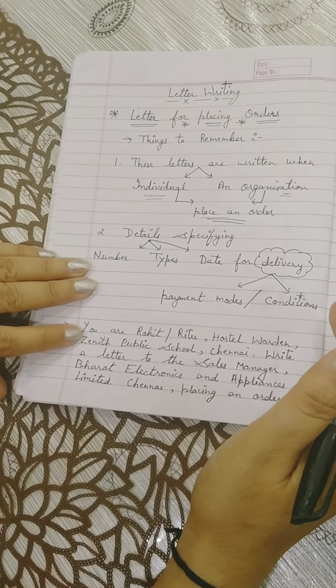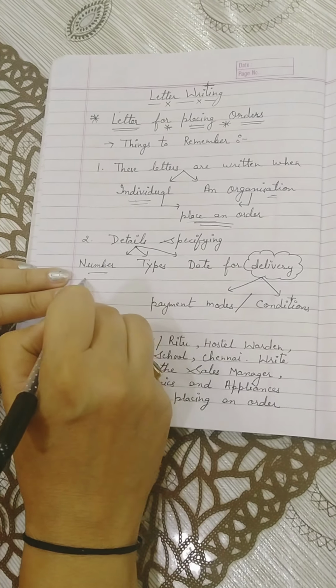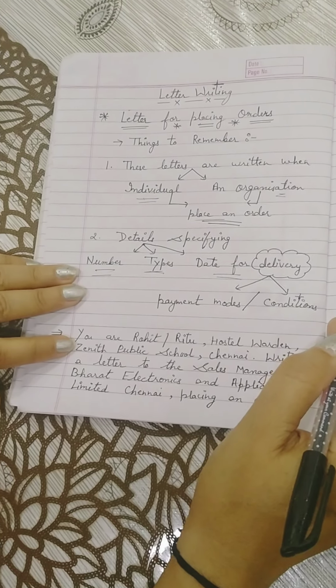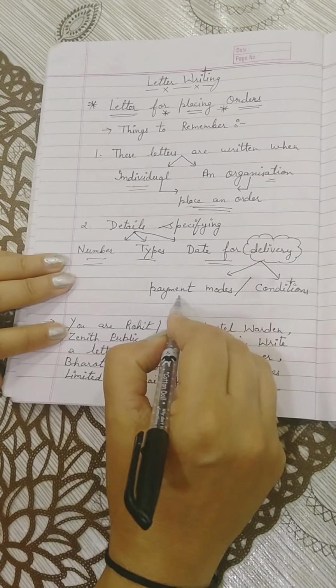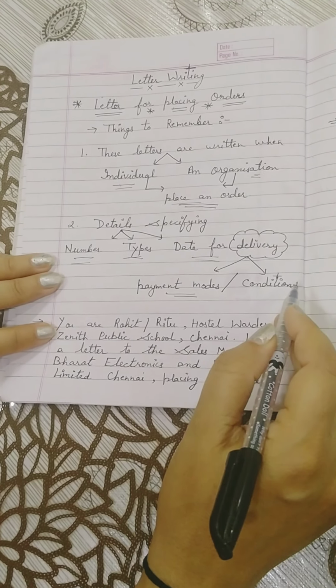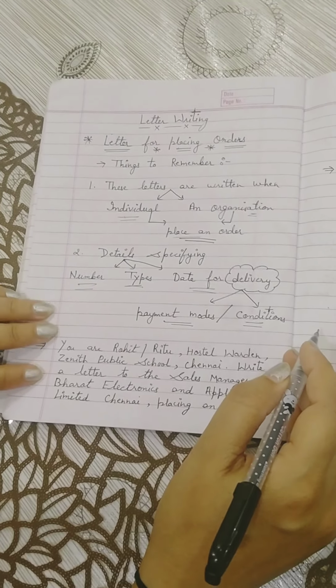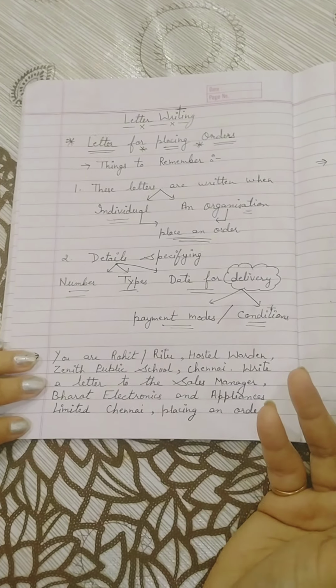Firstly, you must mention how many numbers and which type, the date of delivery, that means when you want the products back, the payment mode, how much you are going to give in advance, and what the conditions would be.